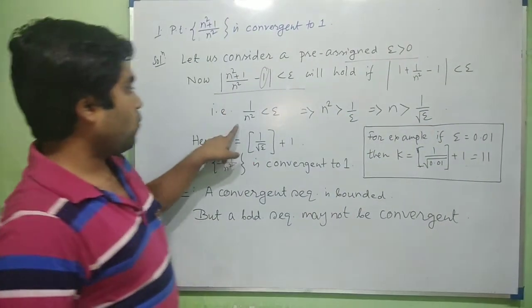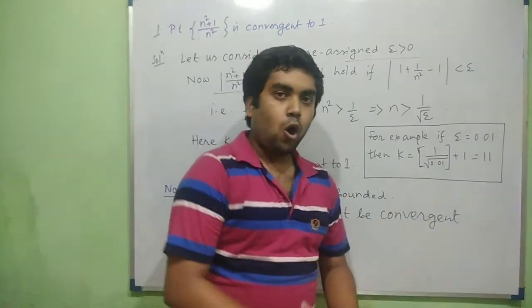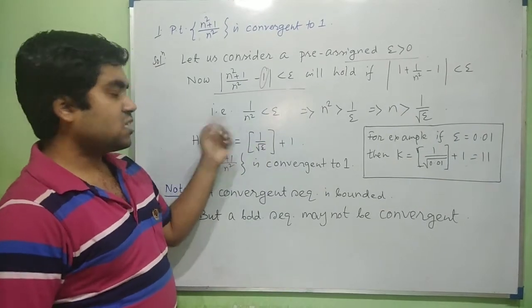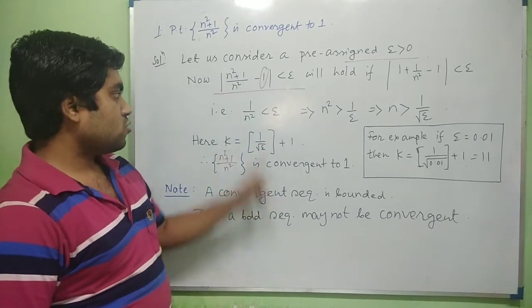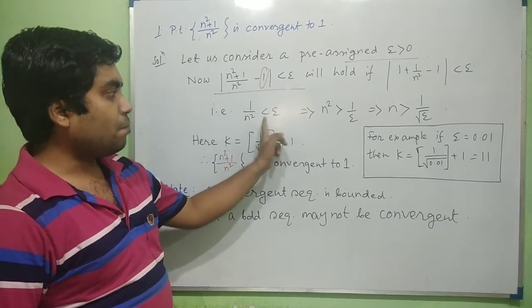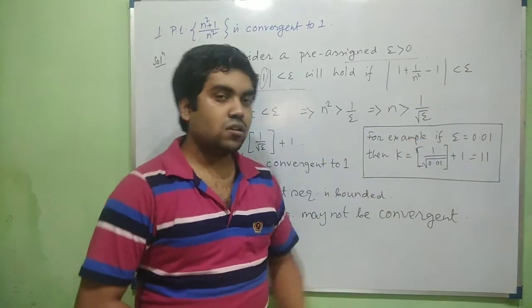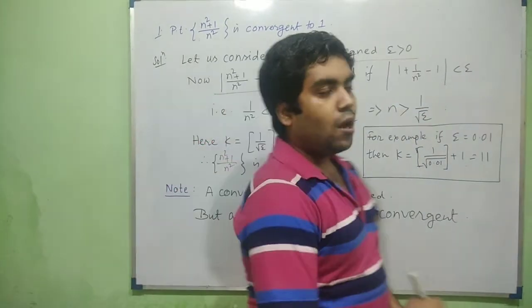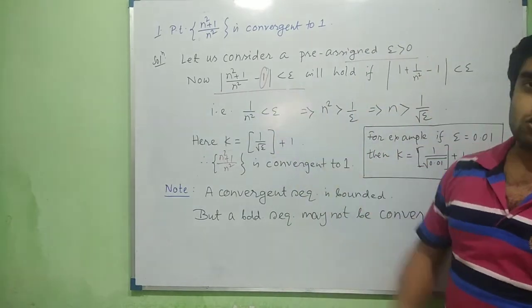So 1 by n square must be less than epsilon, and the modulus symbol is omitted as 1 by n square is a square quantity, so it must be a positive quantity. So 1 by n square less than epsilon implies n square greater than 1 by epsilon, so n is greater than 1 by root epsilon. So we have to find out the value of k for which the result holds.